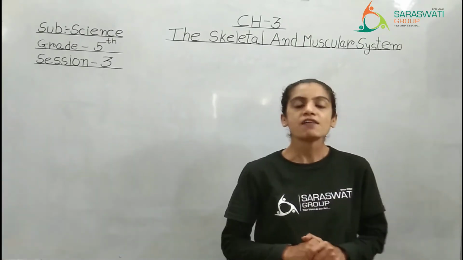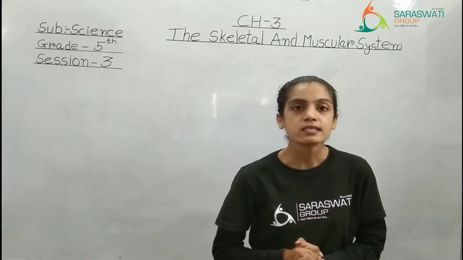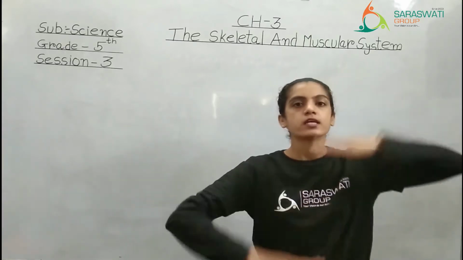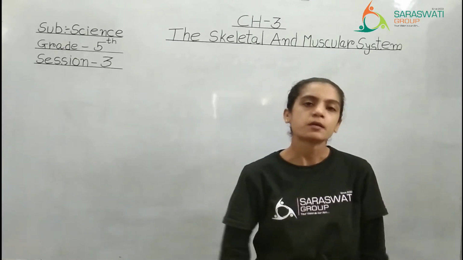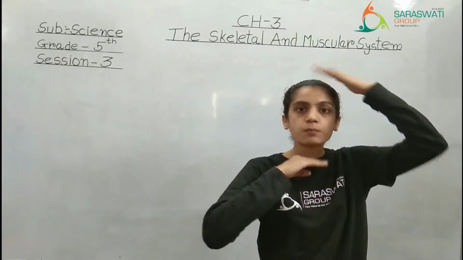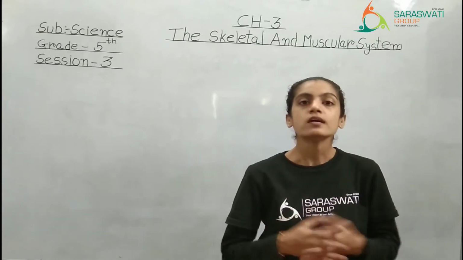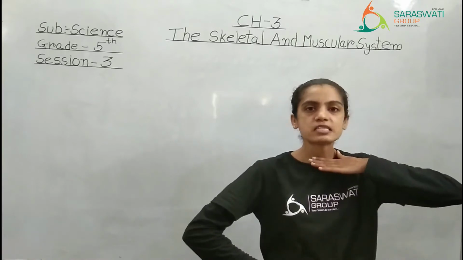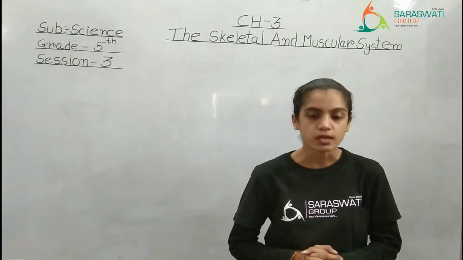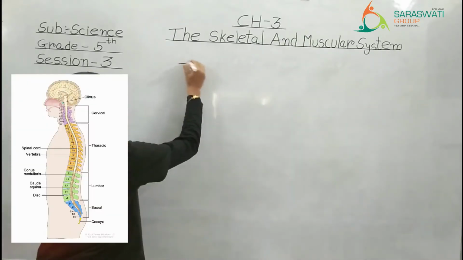Now kids, we have completed till skull. I told you last time that the skeletal system is divided into three portions: head portion, chest portion and leg portion. So last time we have completed till skull, that means the head portion was over. Now moving further to the next portion, that is the chest area, right? But before we start that chest region, the first thing which we have to see here is the backbone, right?